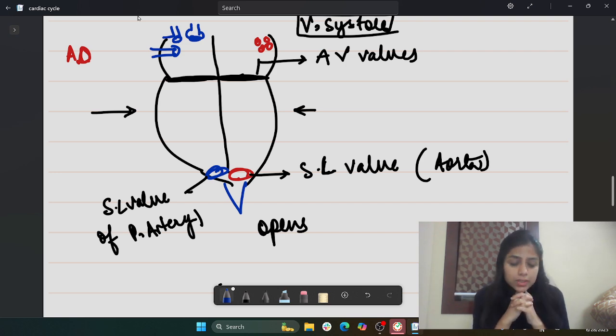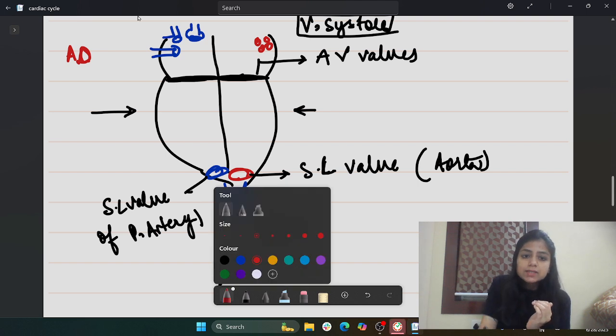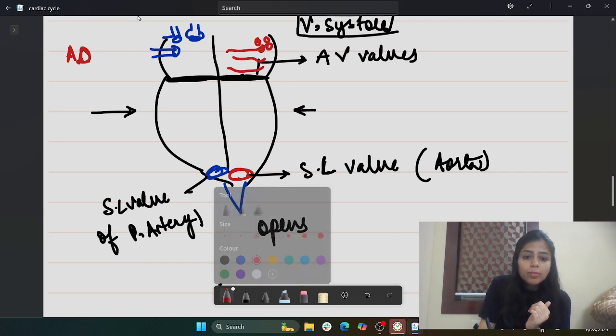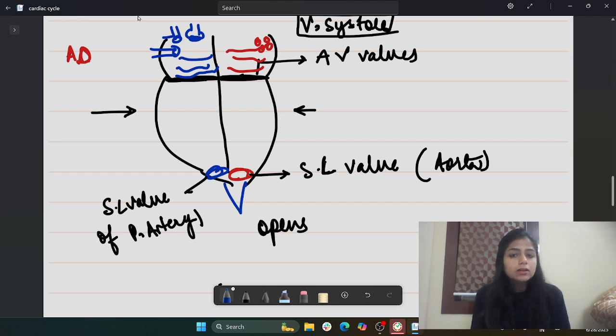Now, what happens in the ventricular systole? As the contraction is taking place and as the blood is pouring out from the heart, there will be a point at which the pressure of the ventricles will start to decrease. Why? Because there is no blood inside the ventricle. For which, first of all, there will be the closure of the semilunar valves, and thereby because of the build-up of pressure in the atria, the AV valves will open just after the end of the ventricular systole.